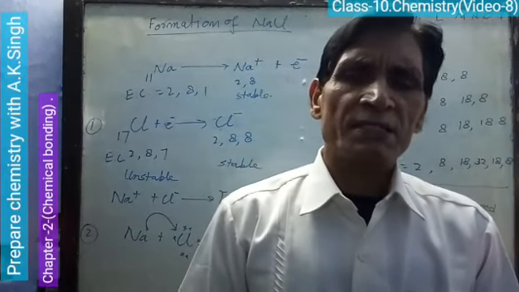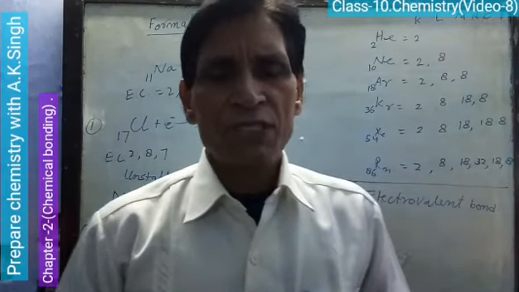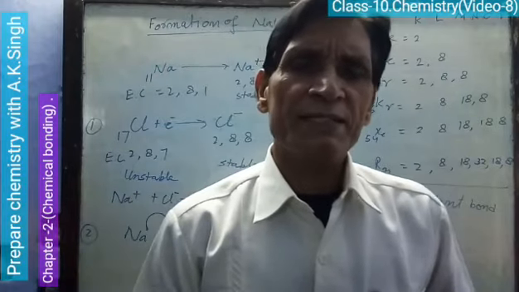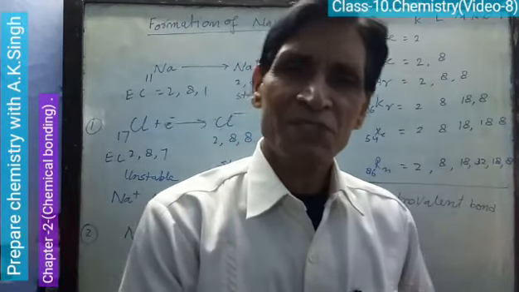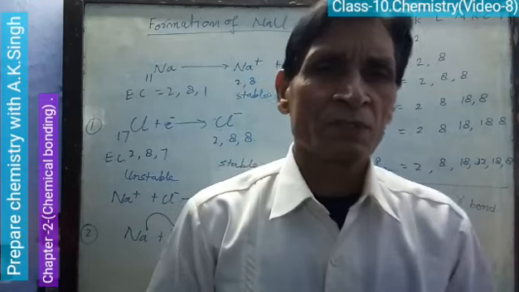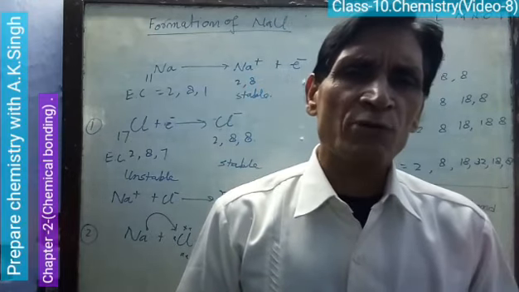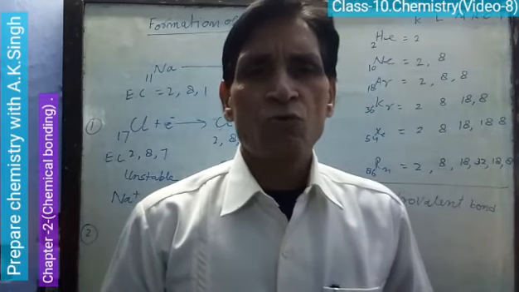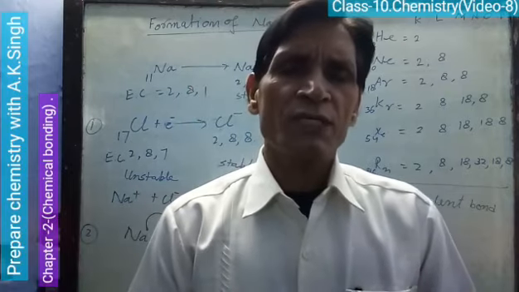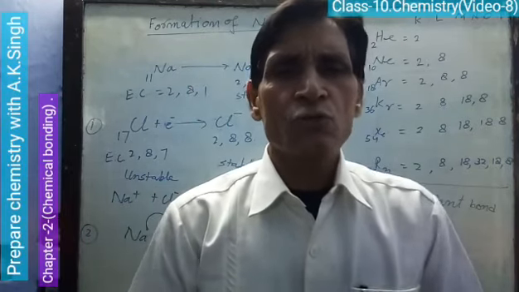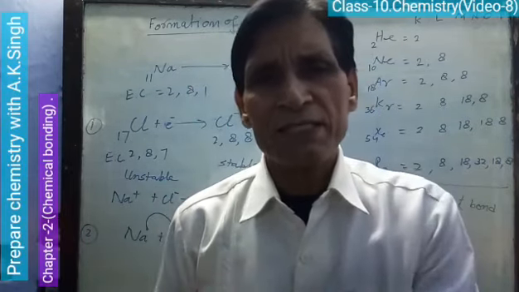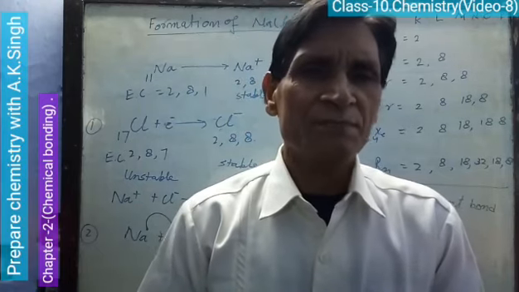Next point, factors favoring the formation of ionic bond. First, low ionization energy. One of the combining atoms should have low ionization energy so that it can give up an electron easily to form a positive ion.